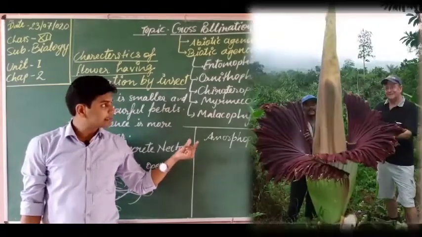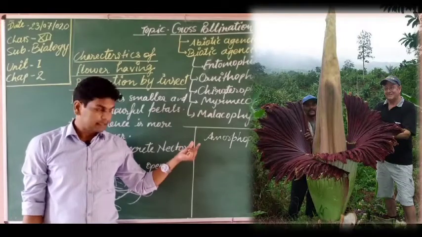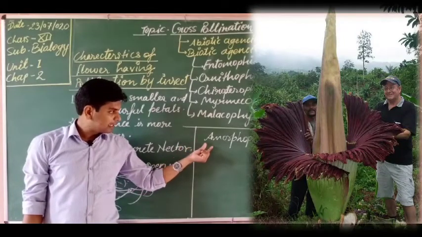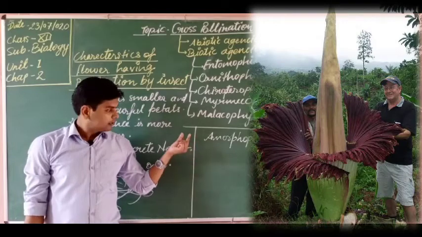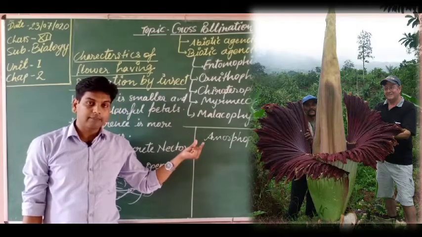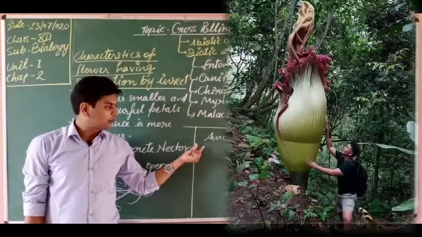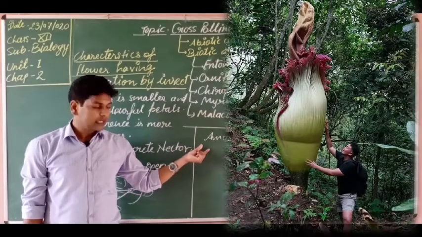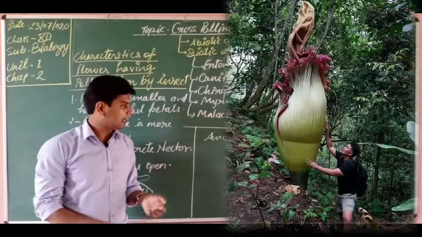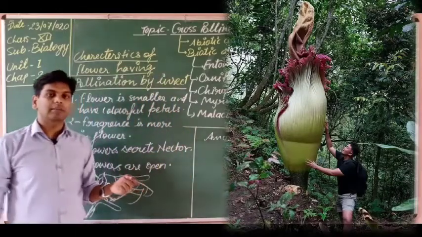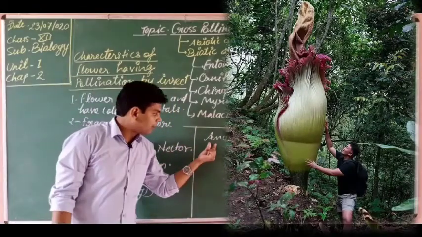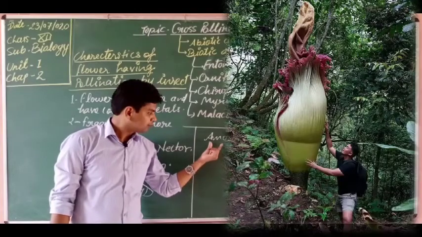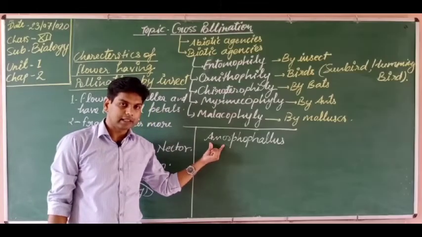Birds and insects have a safe area or safe place to lay eggs, and also a safe place to hide themselves. It looks like this, you are looking at the picture. So Amorphophallus is pollinated by birds and insects.